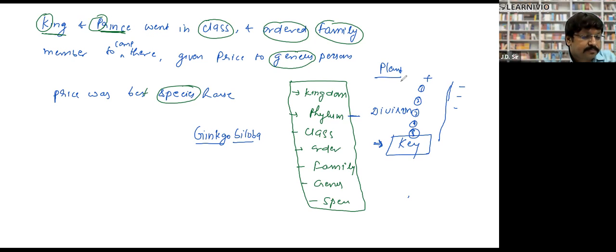Clear? Yes, sir. Note it down. What is key? Key is important. Note it down.